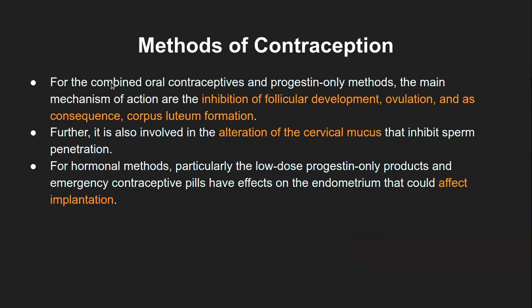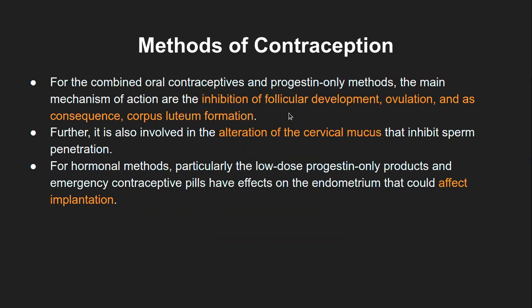Now, the combined oral contraceptives, that is, in combination, estrogen as well as progesterone. That is what is combined oral contraceptive, and the progestin-only method is where only progestin is used as a contraceptive. The main mechanism of action, which we had also seen earlier, is inhibition of follicular development.